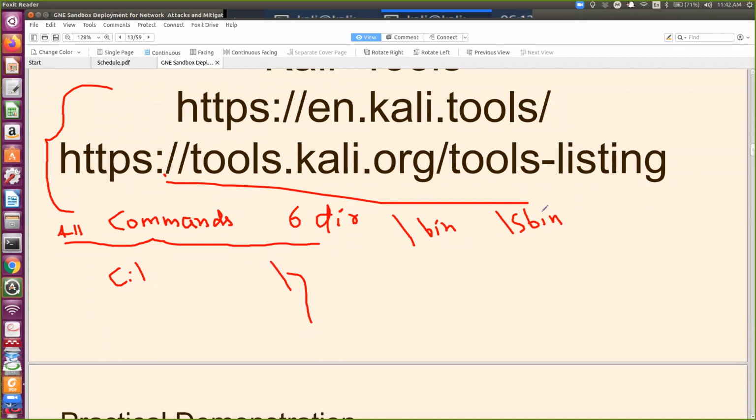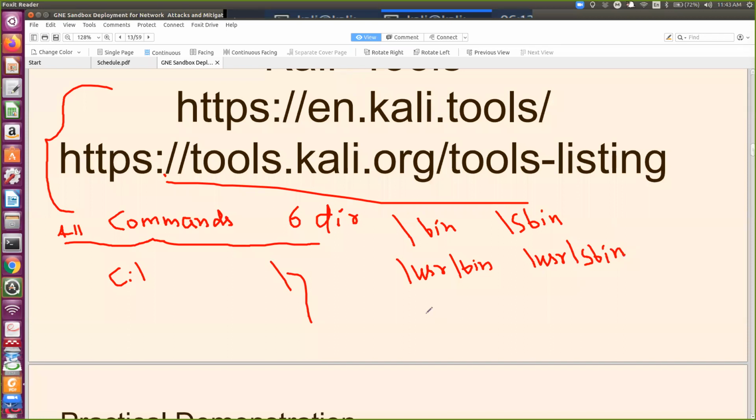Then the second directory, user bin. Administrator or system-related commands are under sbin, like formatting the machine, creating users, changing passwords. Some of the commands, when I demonstrate, will show command not found. There we have to use the absolute path or root privileges. User bin, user sbin.